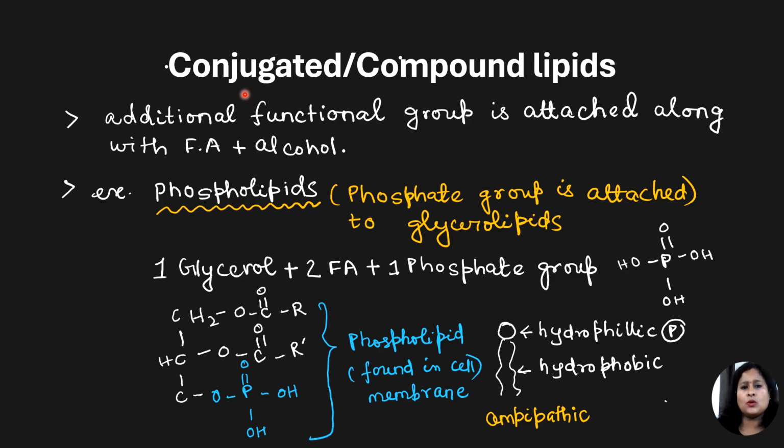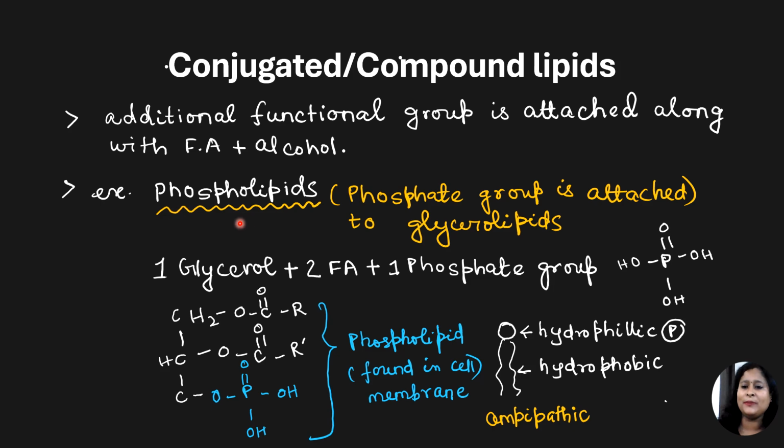Okay. Now, conjugated lipids also have a fatty acid and an alcohol group, but additionally they have an extra functional group conjugated to it or attached to it. That extra functional group, what can it be? That can be a phosphate group. If it is so, they are known as phospholipids. If the extra functional group is carbohydrate, then we call it glycolipids. If it is protein, we call it lipoprotein. Clear? Now let's look at phospholipids in detail.